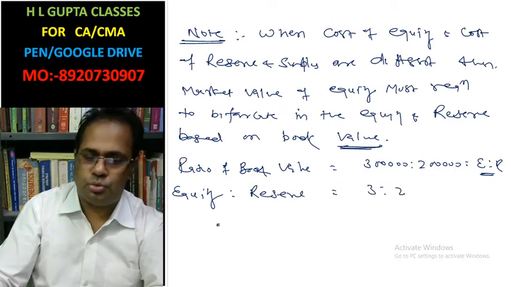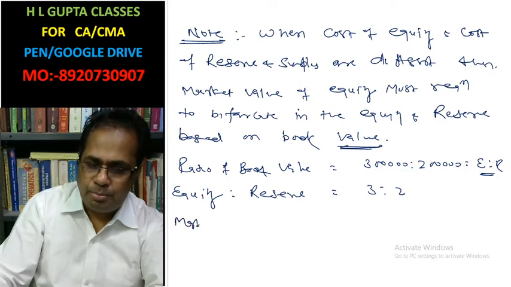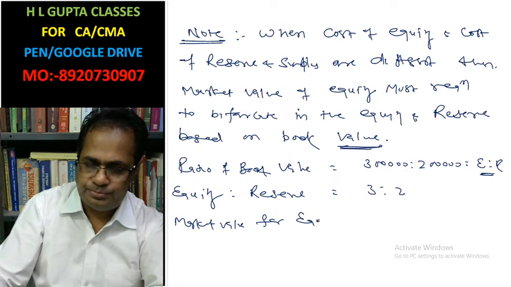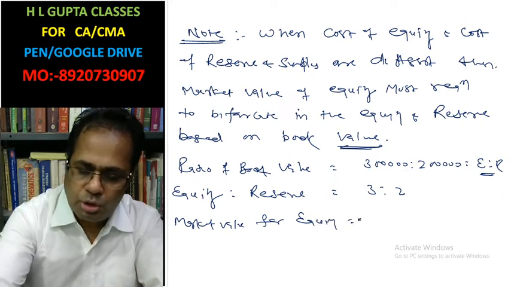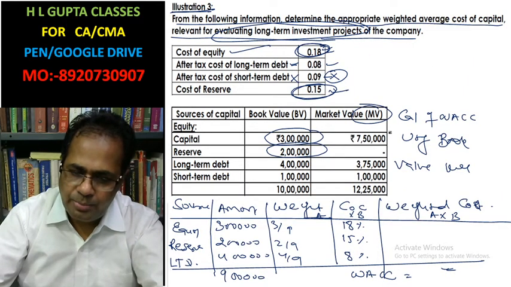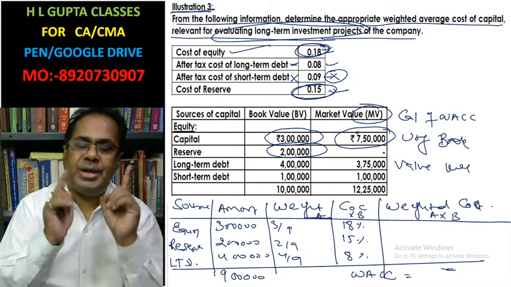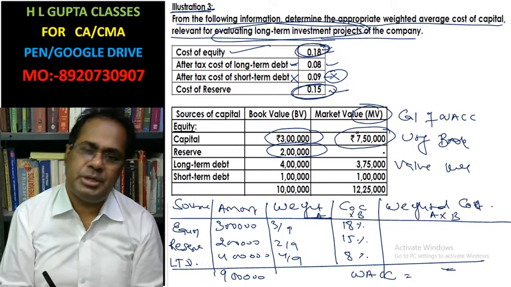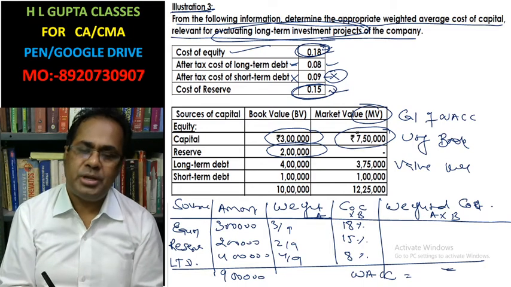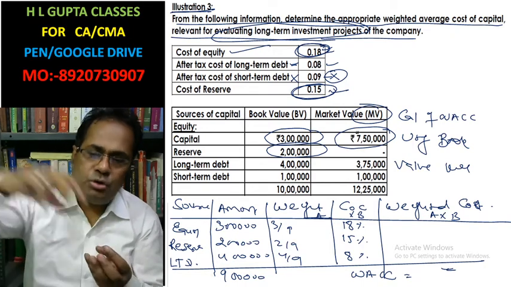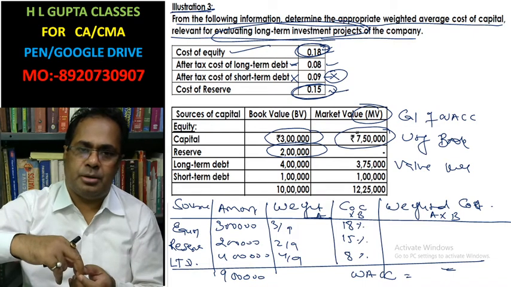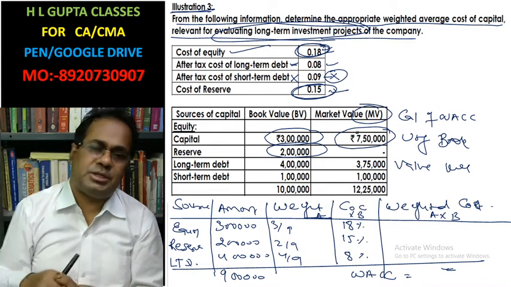3 is to 2. Now you write market value for equity. Total equity value is given as 7,50,000. Look here. Market value of reserve is not given in the question. Why? Because reserve is not sold in a capital market. Only equity share is sold.